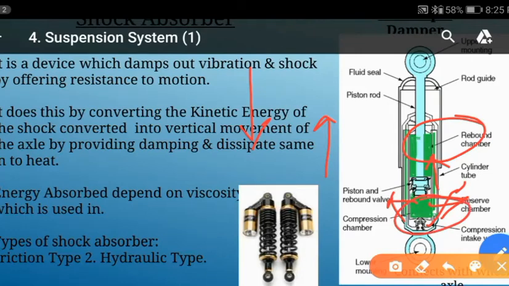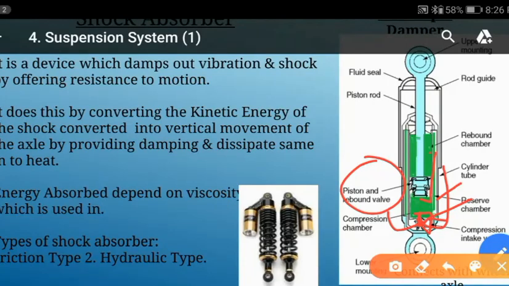Means downside fluid is going upward in this direction. In this way, the motion of fluid is allowed to restrict the shock.